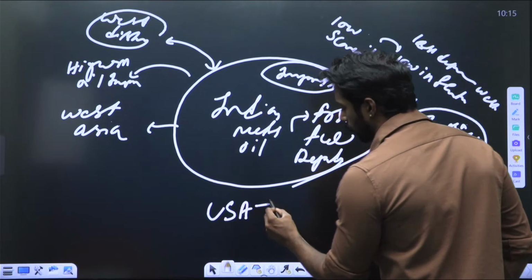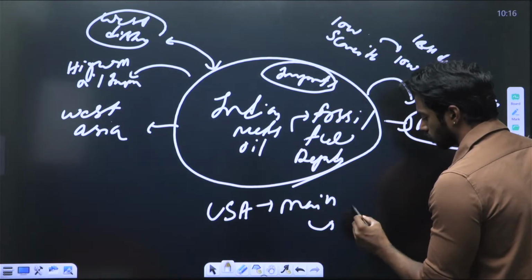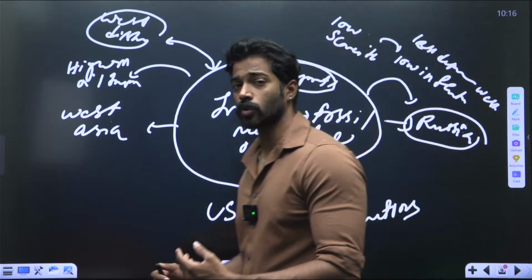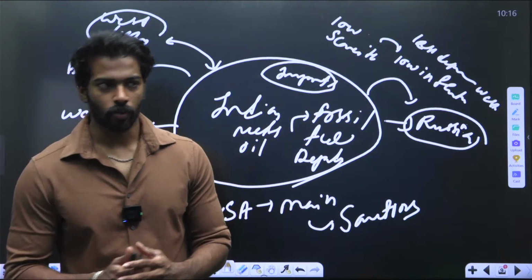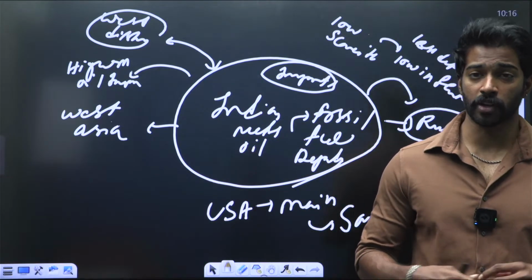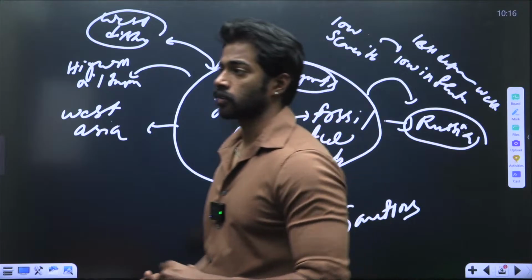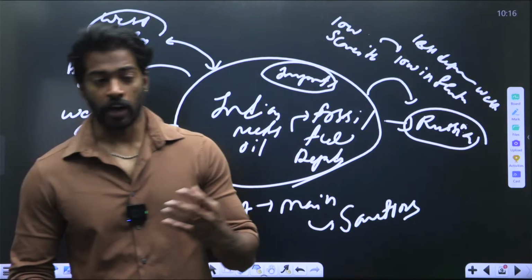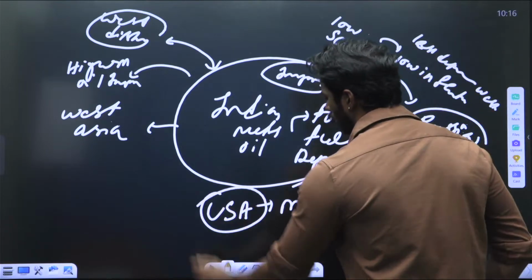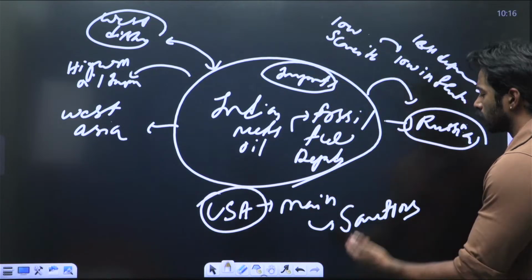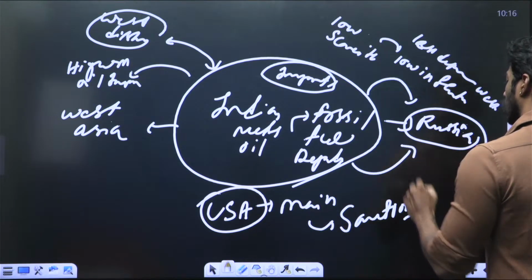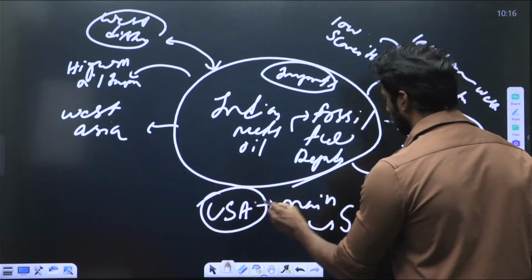USA's main way to control is through sanctions. USA imposes sanctions to ensure that a country does not violate its principles or commit actions that are against the understanding or values of USA. So whenever the values of USA are being tampered with, USA starts imposing sanctions. That is why whenever India starts to import oil from Russia, USA starts to impose sanctions on India.